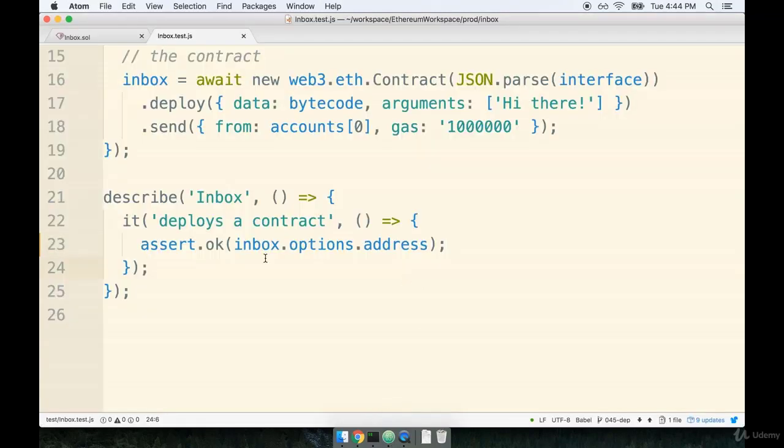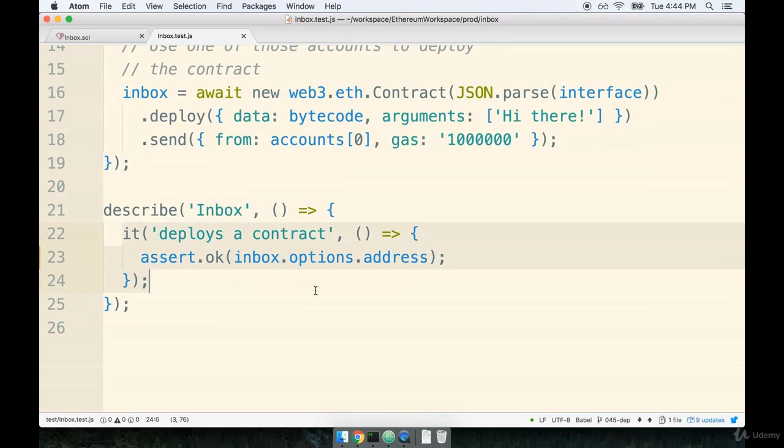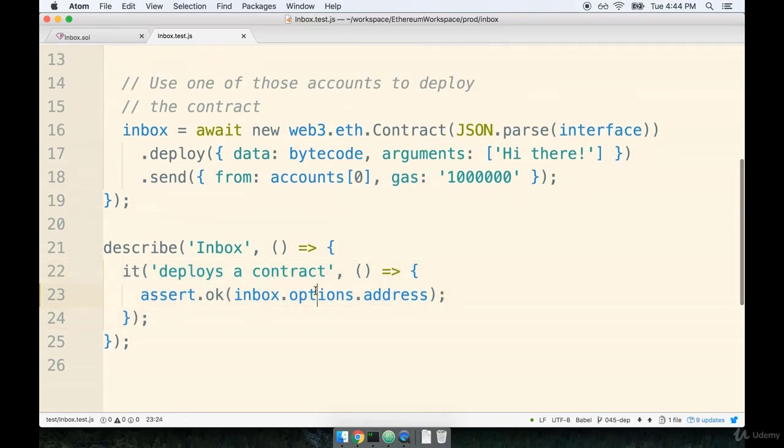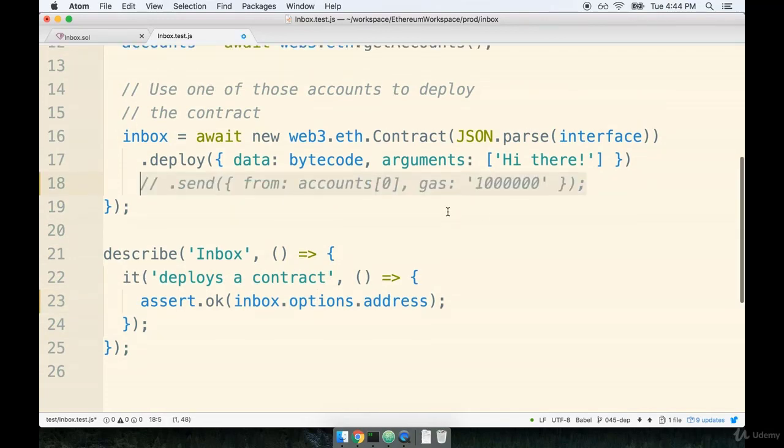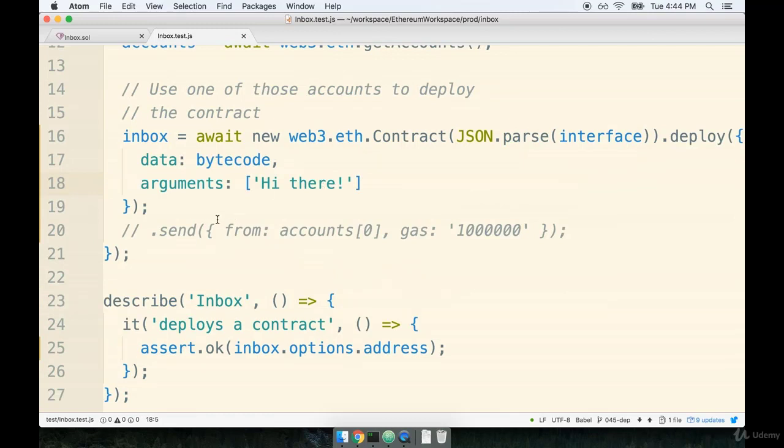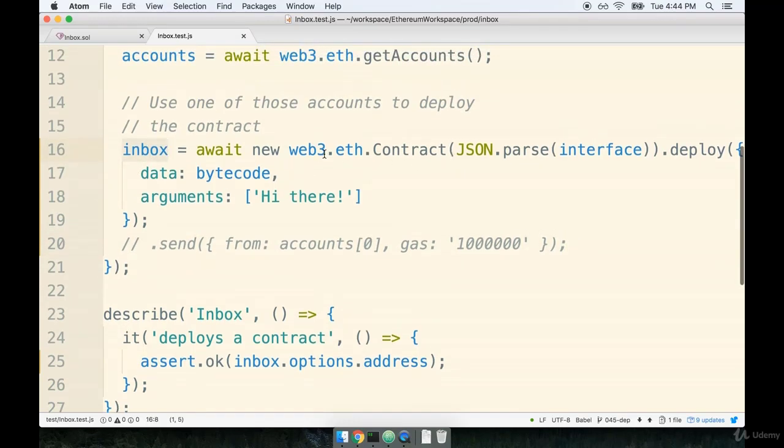In general, I do always recommend starting off with a very simple test like this, just to make sure that your deployment process is working correctly. So for example, let's say maybe we had failed to actually send our transaction to the network. Notice that I just commented out this line of code right here. So now we are only initializing our contract and telling Web3 that we want to configure its deployment. But we haven't actually sent a transaction to our test network to actually create the contract.